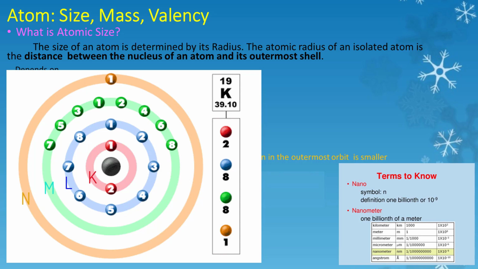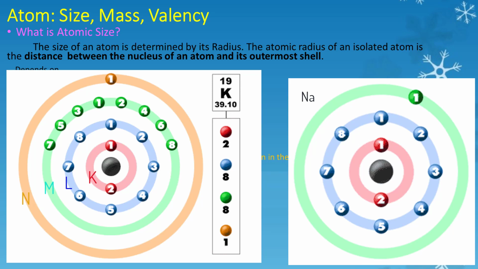Whereas sodium, the electrons are distributed in only 3 shells, K, L and M. Thus, the atom of potassium is bigger than an atom of sodium.